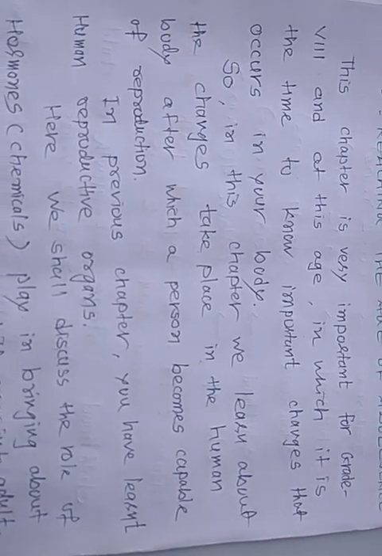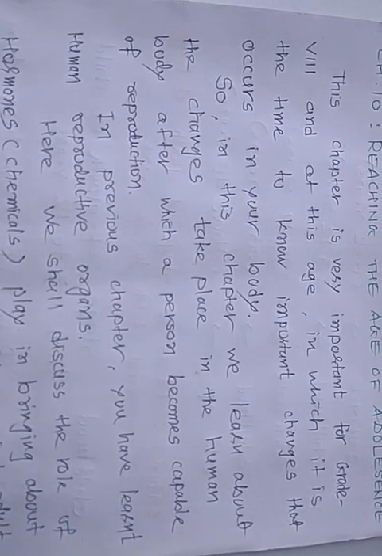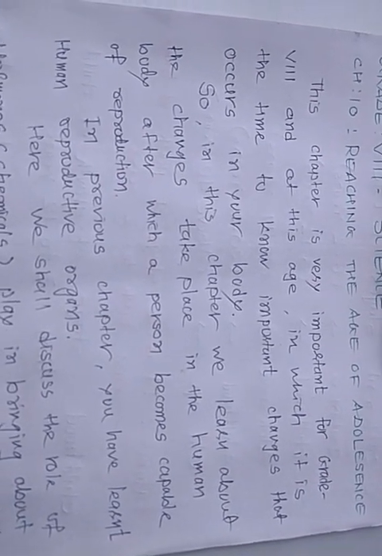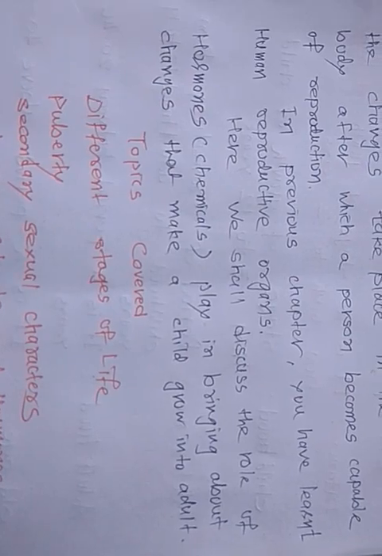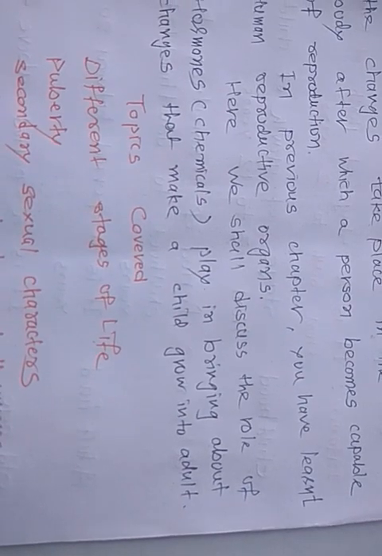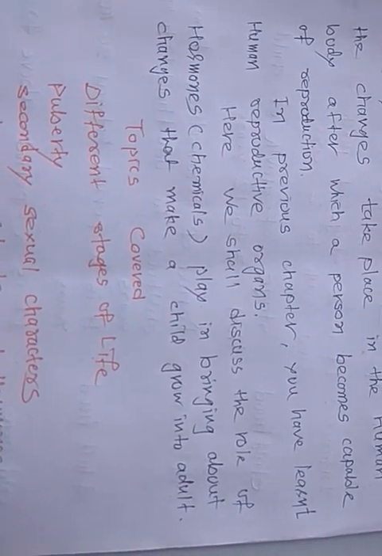In this chapter, we'll learn about the changes that take place in the human body, after which a person becomes capable of reproduction. In previous chapters, you have learned the human reproductive organs. In this chapter, we shall discuss the role of hormones.